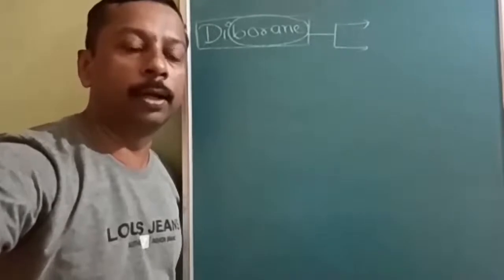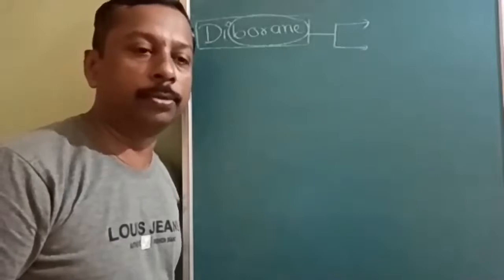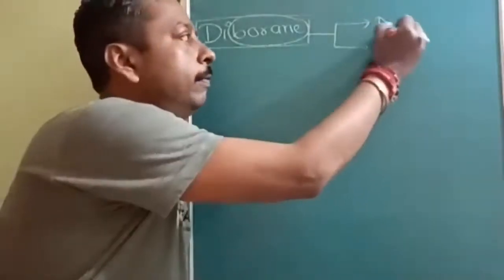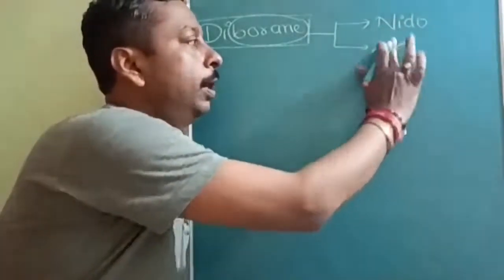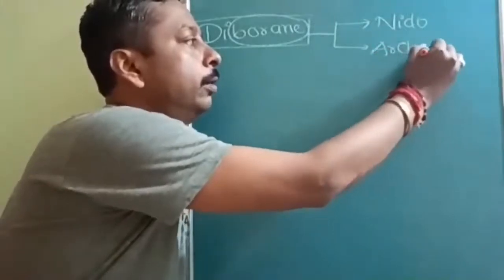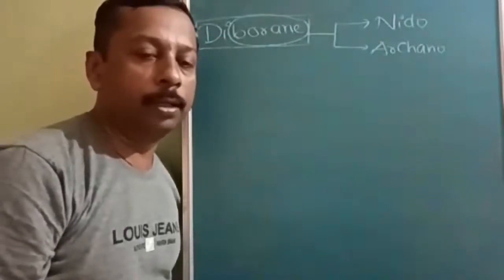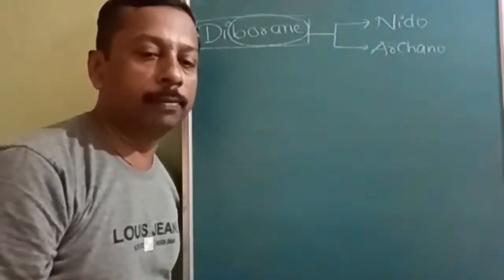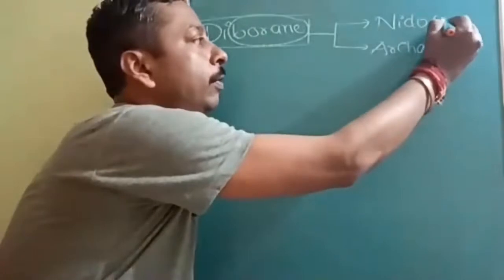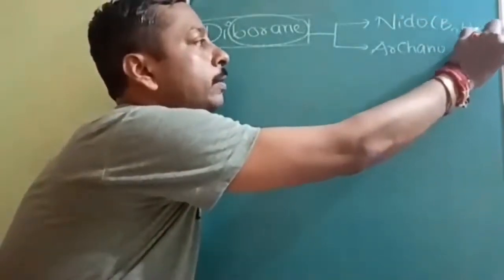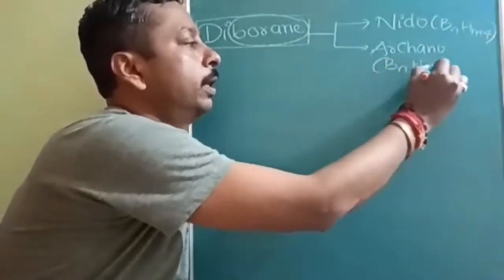Like in organic chemistry, we study alkane, alkene, alkyne. Like this, boranes also have two types. The first type is called nidoborane. The second type is called arachnoborane. Like alkanes have a general formula, in the same way nidoboranes also have a general formula, and arachnoboranes also have a general formula. The nidoborane formula will be BnHn+4, and arachnoborane will be BnHn+6.